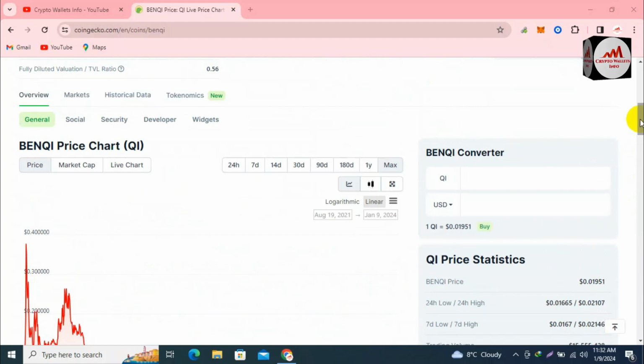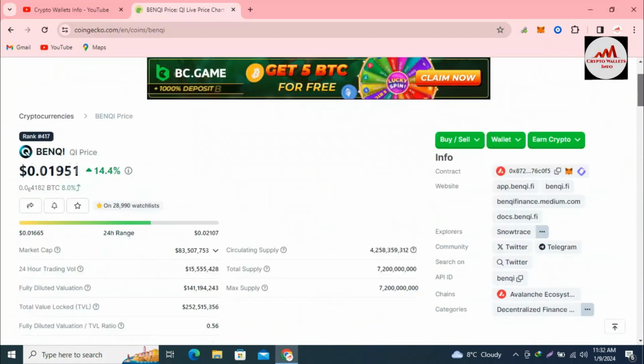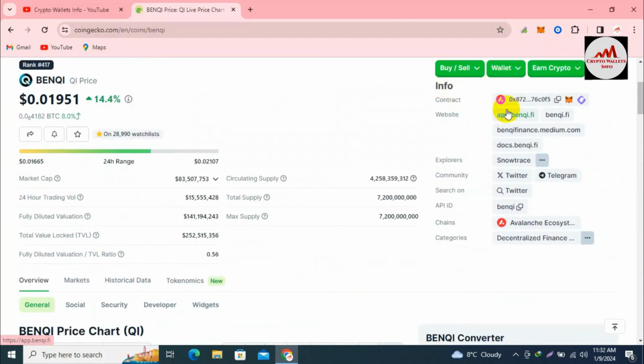This is for educational purposes only. You can see here that Benqi is launched on Avalanche, and this is the official website where you can connect your wallets. So I'm going to open Benqi.finance.